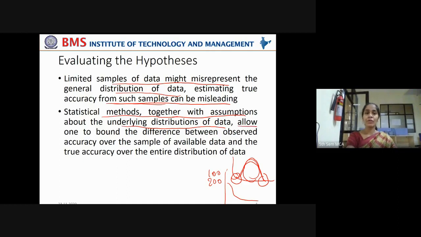Now it allows one to bound the difference between observed accuracy over the sample of available data and the true accuracy over the entire distribution of the data. Means it helps us to limit our study.